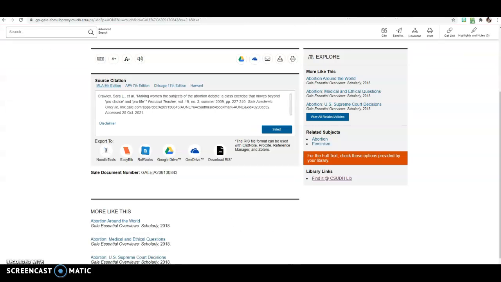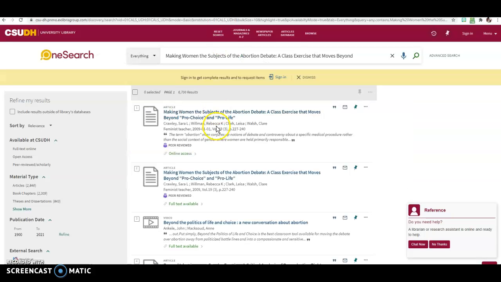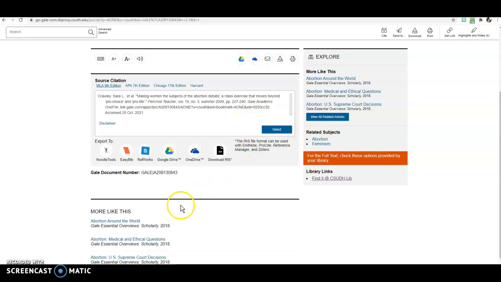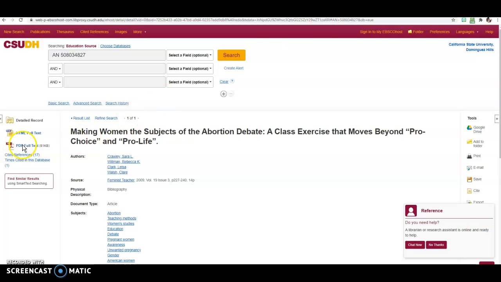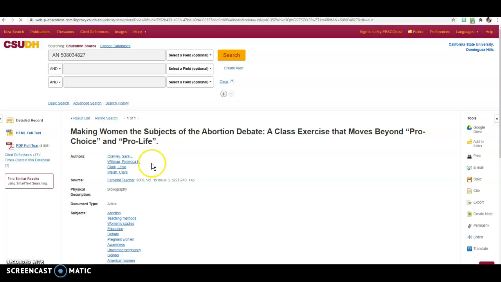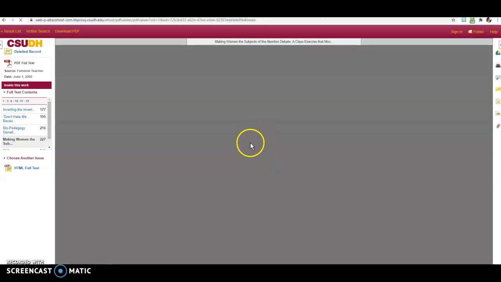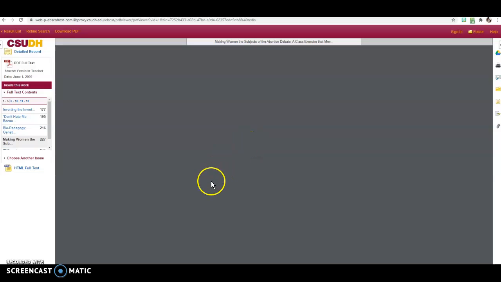One thing I really hate about the one search is there's so many things you have to click, right? So you have to click here, you've got to click here, you've got to click here. And after like 4, 5 things, I finally found it. Okay. And here is the PDF full text right here. So I finally found it. And so you can now finally use the PDF full text to help you write your essay. Okay, so let's see if it comes up.